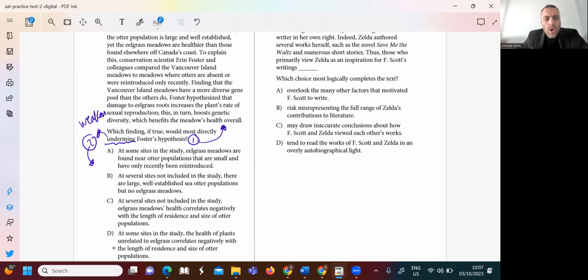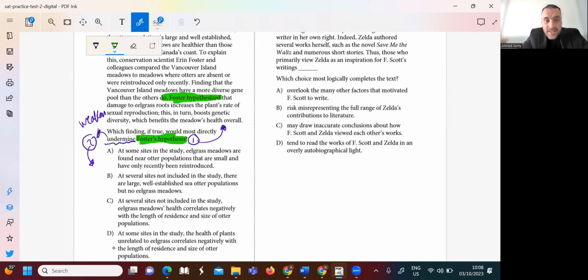Okay, I just want you to go to the last part, only the last part at the very beginning. Where is the hypothesis at the very beginning? We need to map it. Yes, the last sentence here. Okay, finding that Vancouver, here's the hypothesis, the beginning. Vancouver Island's meadows have a more diverse gene pool than the others do. I concentrate from this part.